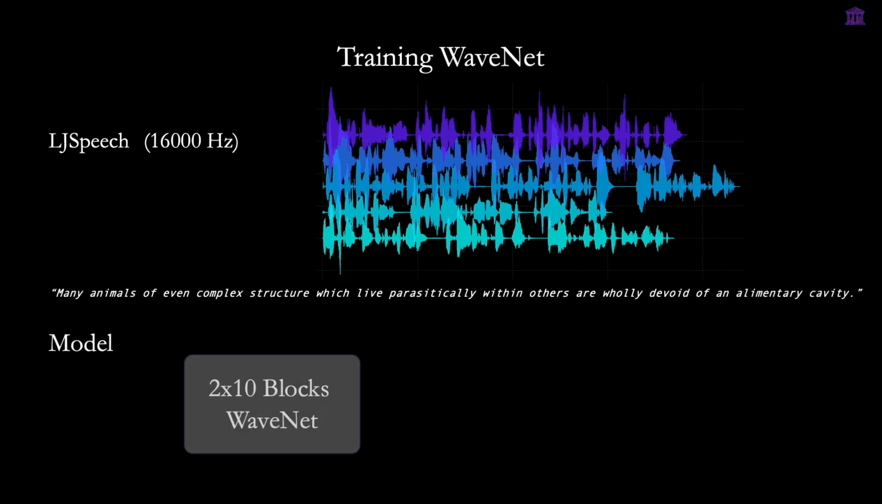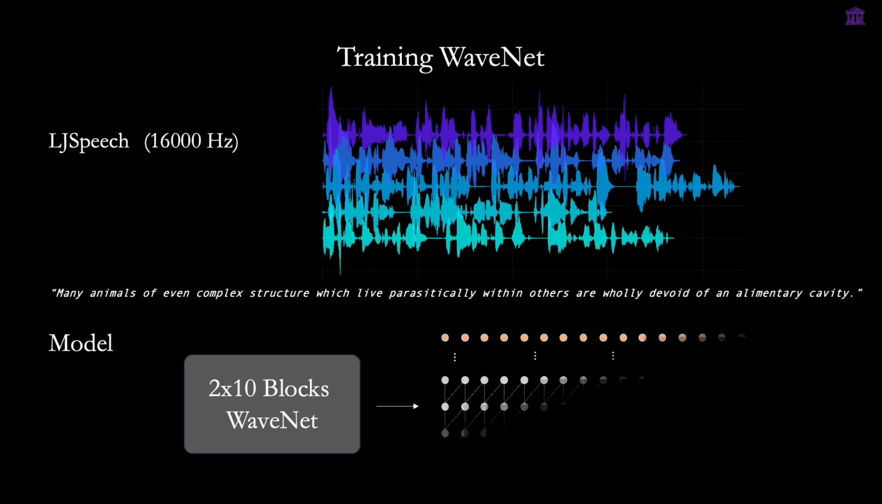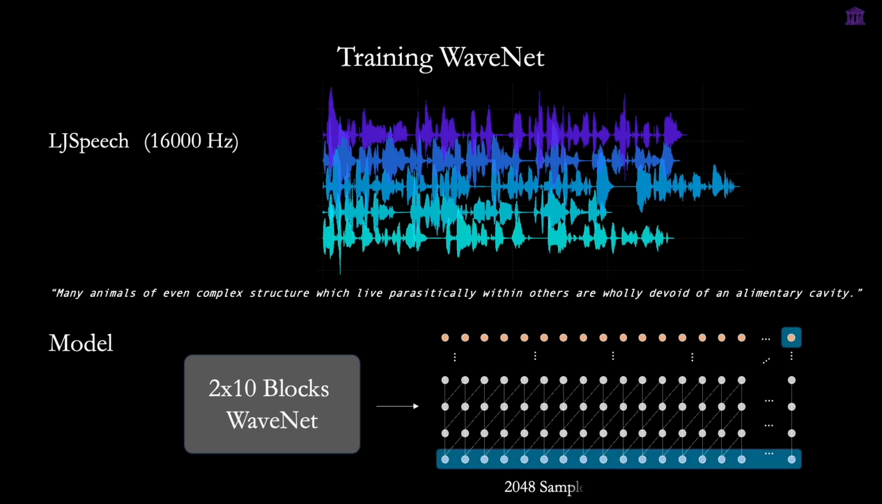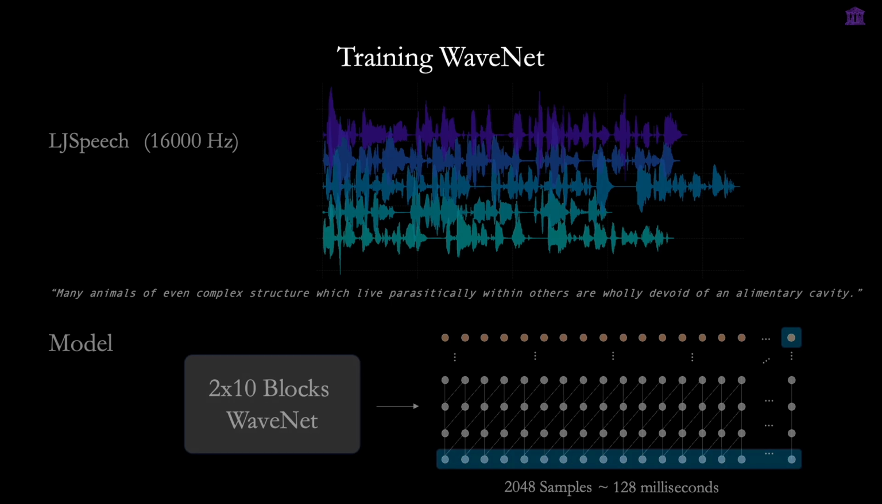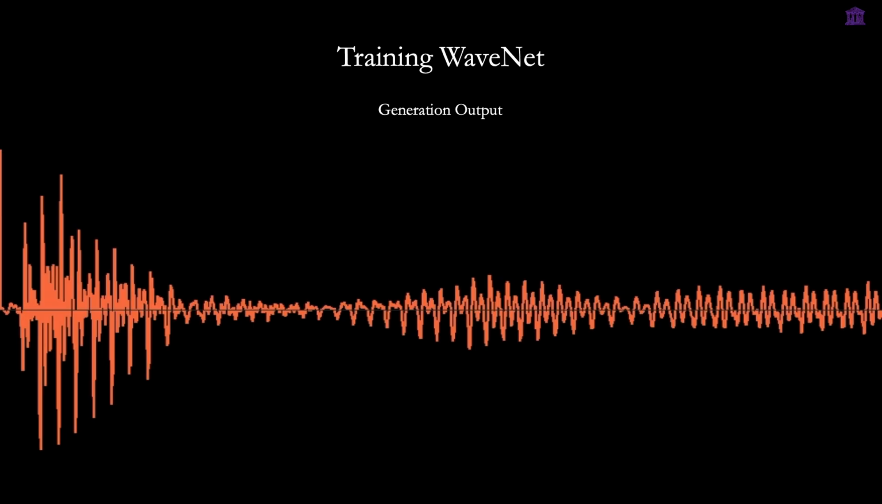For our architecture, we will use 2 stacks of 10 layers each, which gives us a total receptive field of 2048 samples, or 128 milliseconds of audio context. Once our model is trained, the primary goal is to see if it can synthesize realistic speech. You can hear what the resulting output sounds like right now.